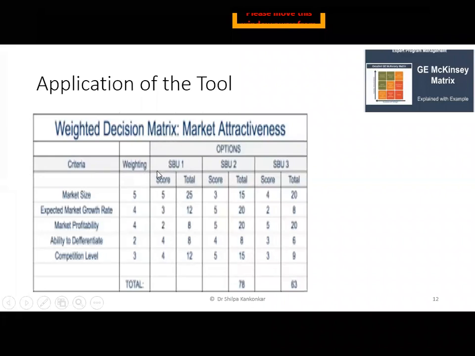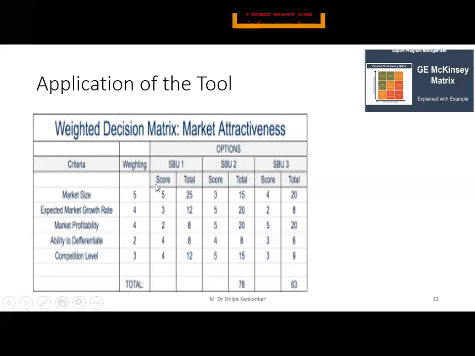So they are into these kind of products. So आप हर एक का you will take the weightage करोगे आप vis-a-vis your weightage of 5. So once you are going to have a weightage on the rate of 5, so on market size you're going to give it 5 on 5, you're going to score 5 on 5, and your total becomes 25.